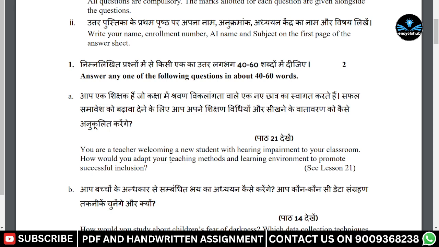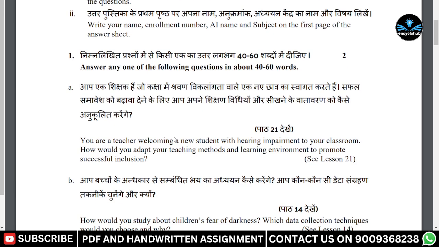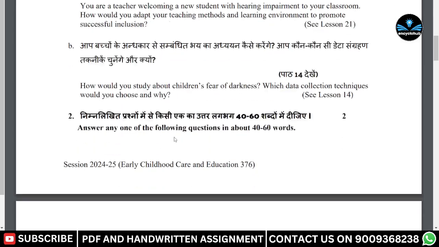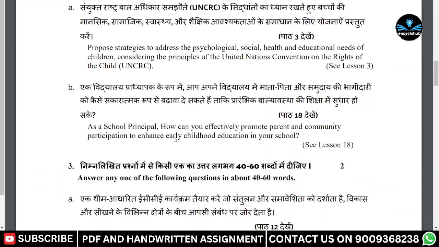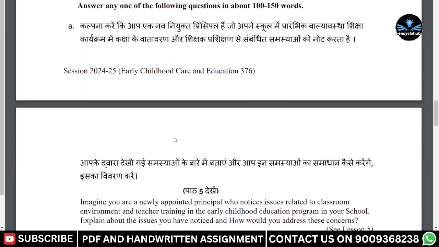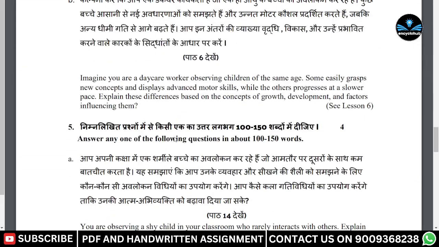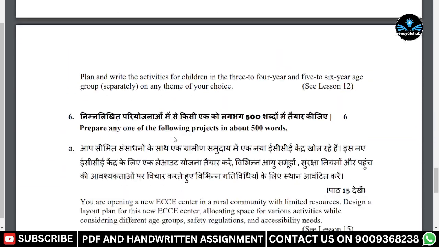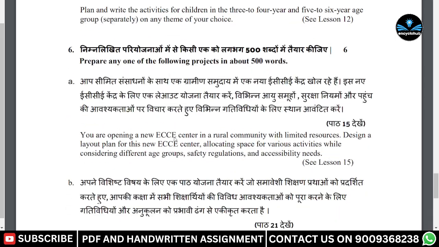Here the questions we are discussing are from early childhood. There are a total of 6 questions in this paper. The first, second, and third are all 40 to 60 word answers, the 4th and 5th are 100 to 150 word answers, and question number 6 is a 500 word answer.